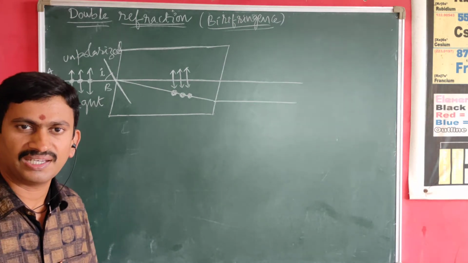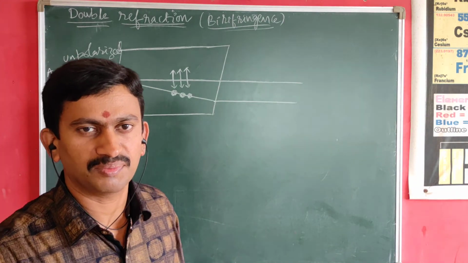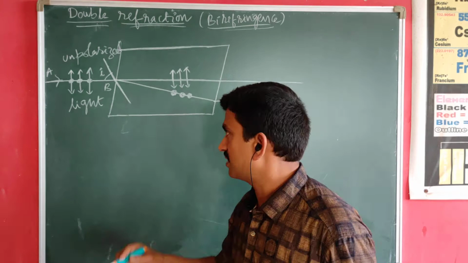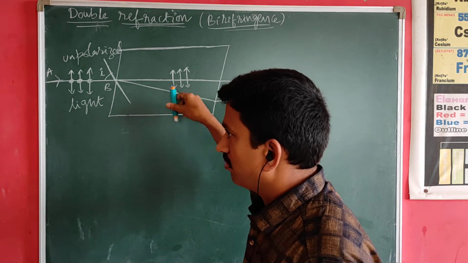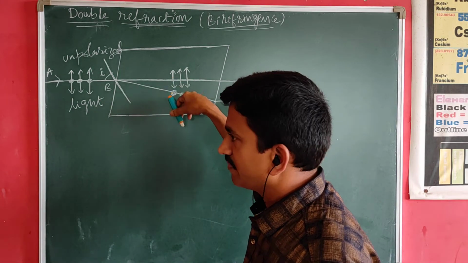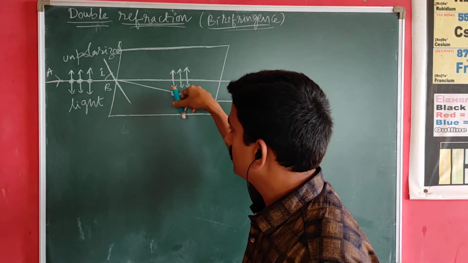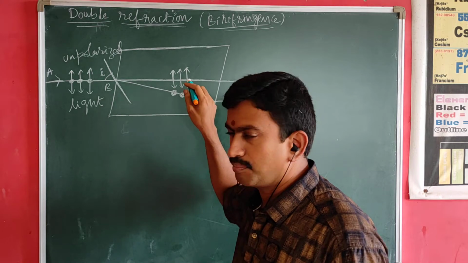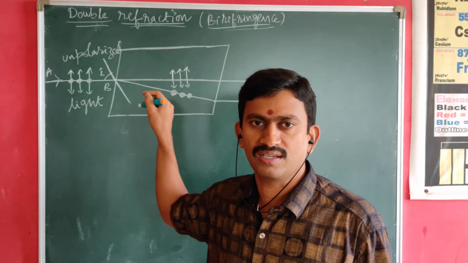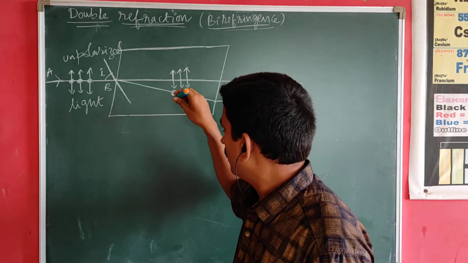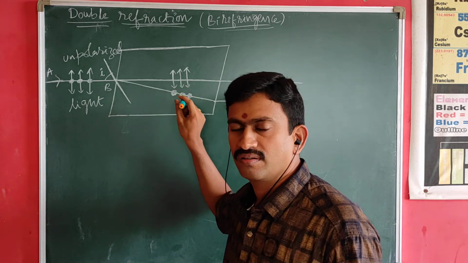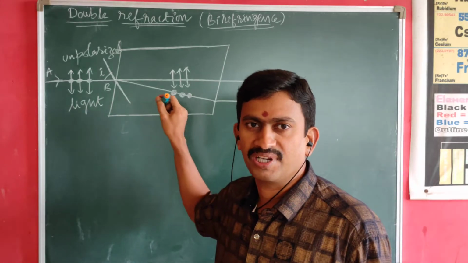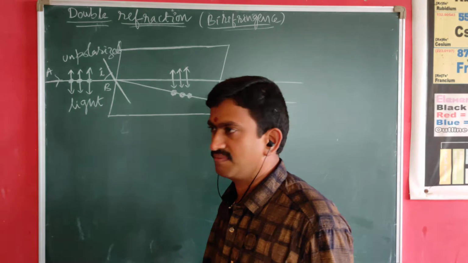The principal section is a plane in which the optic axis of the crystal lies. If you observe carefully, these arrow mark components are horizontal components, and the dot components are perpendicular to the principal section of the crystal.